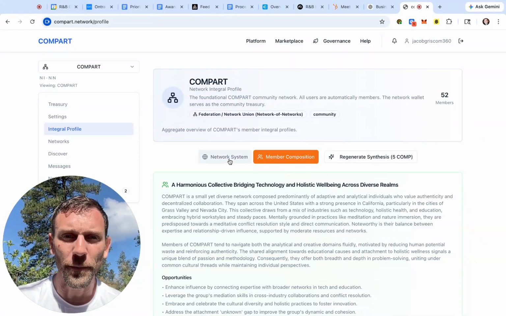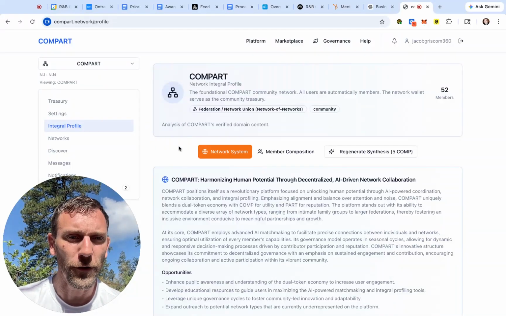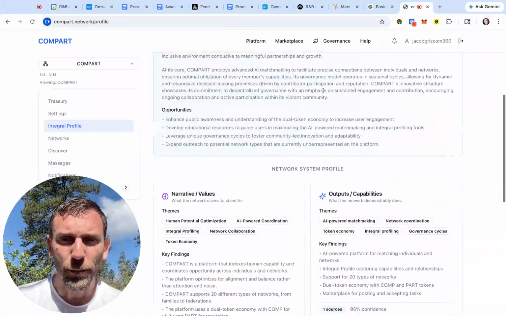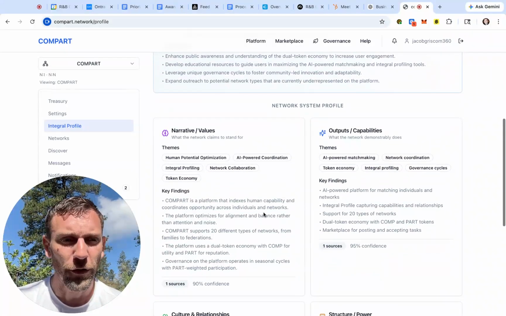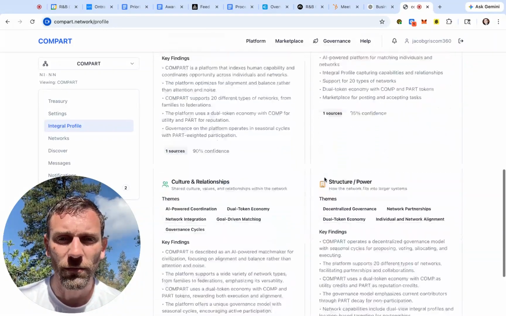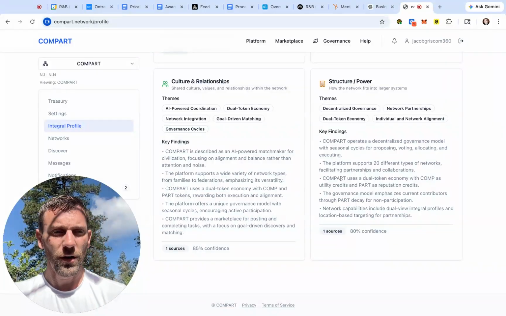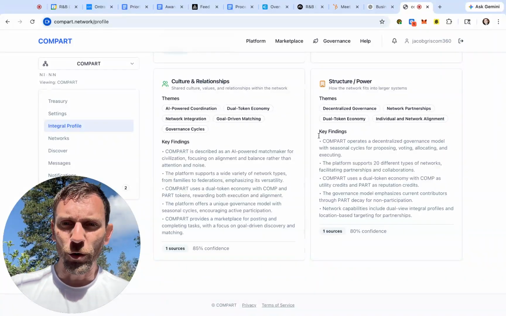So your network system is simply going to scan your verified domain. And if you have a website on there with scannable content, it will pull out a network system profile summary, again, for the business, for the organization, whatever. And the deeper your website content runs, the more it will be able to pull.